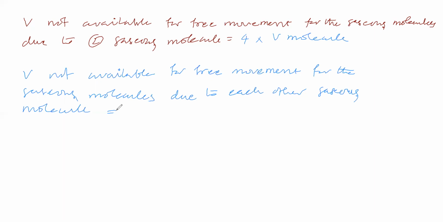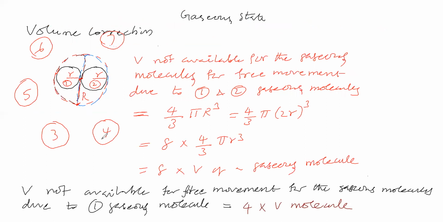Now each other, in the sense, suppose we take 4. Due to the fourth gaseous molecule, how much volume is not available for free movement for gaseous molecule 3, for gaseous molecule 5? You are saying 4 into volume of a molecule. Due to gaseous molecule 3, that means this much volume is not available.